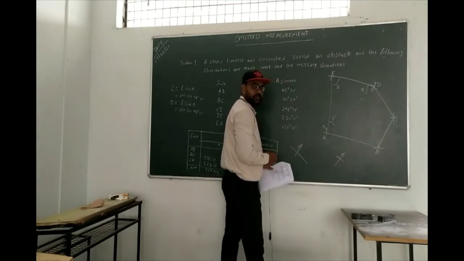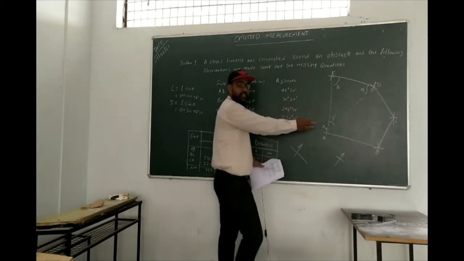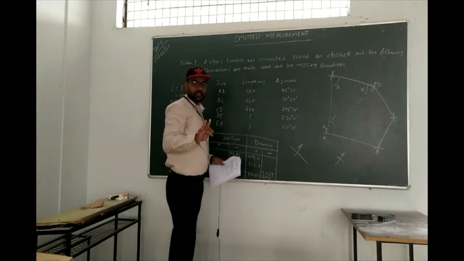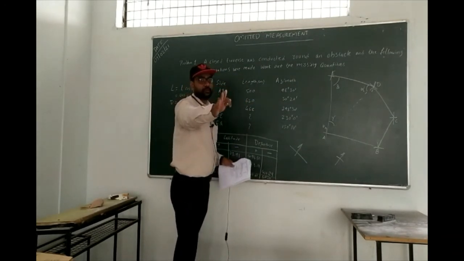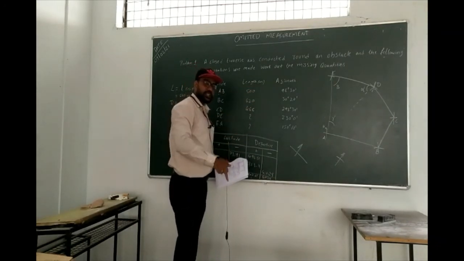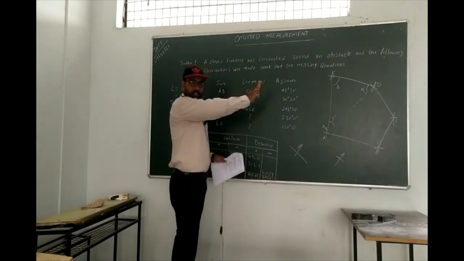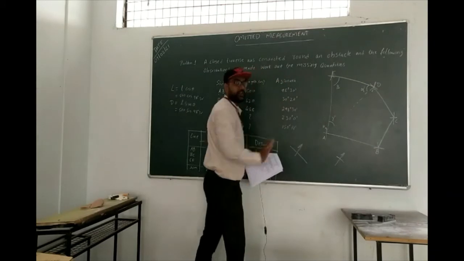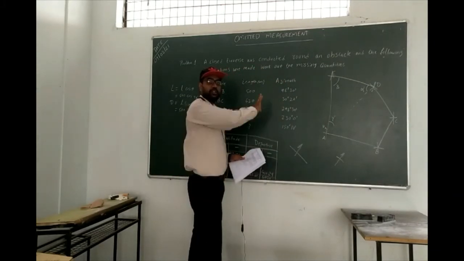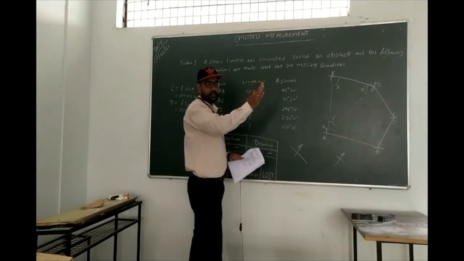This is just a rough figure for understanding. You have to understand, because it's a closed traverse. If it is an open traverse, whatever you are saying is true, and I agree with you. But it is a closed traverse, because you know the first starting point is where it is going to end, the same point. So we are sure it will end up here. Because of the closed traverse, we are able to judge. If it is an open traverse, we cannot predict where it is going to end up.